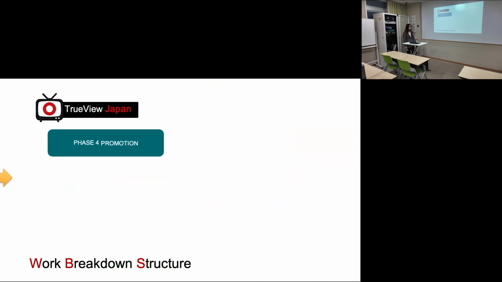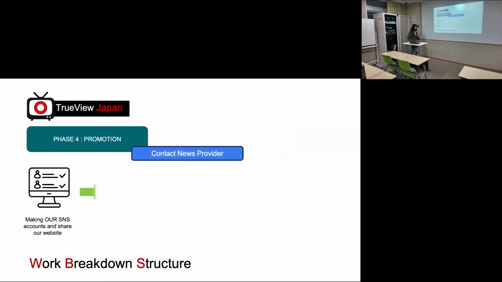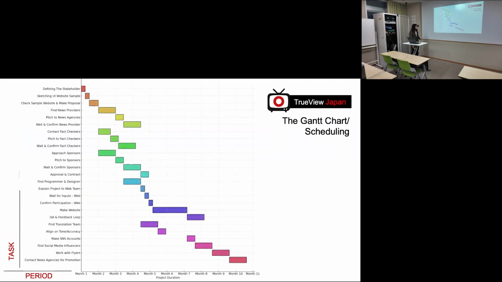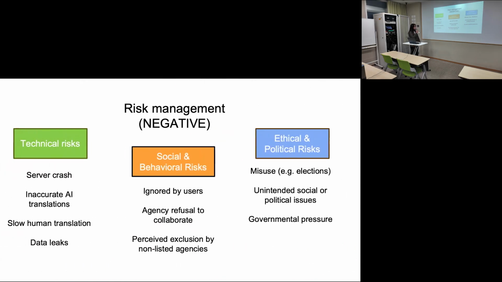Then the last one is the promotion. So the promotion is going to include making our SNS, and also selecting and contacting social media influencers, working with the client operation, also contacting collaborating news agencies later. Next. So here is the Gantt chart. Probably it's going to take around 10 months, to be honest. Yeah, next. Okay, so here is our risk management and potential negative risks.